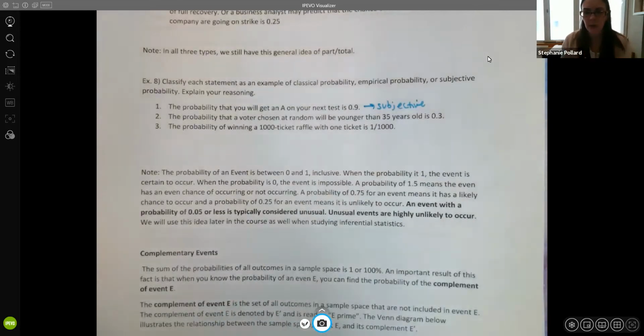It's based on your own experience with the material. So maybe you feel pretty confident in the class, you've been doing your homework, you've been studying, so you feel pretty good that you have a good chance of getting an A on your next test. So it's subjective.